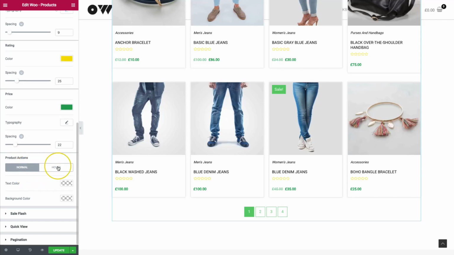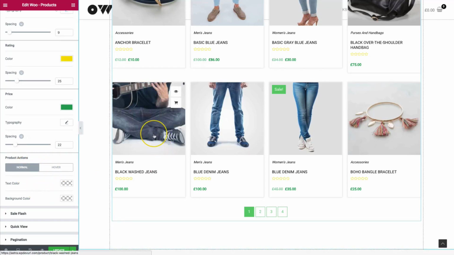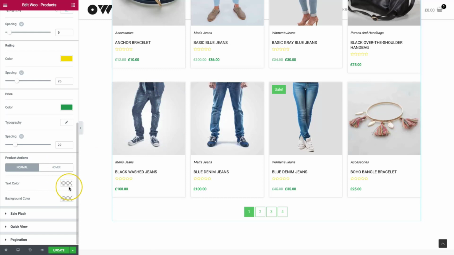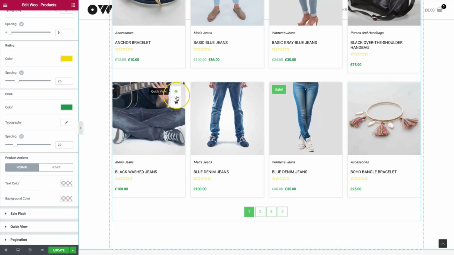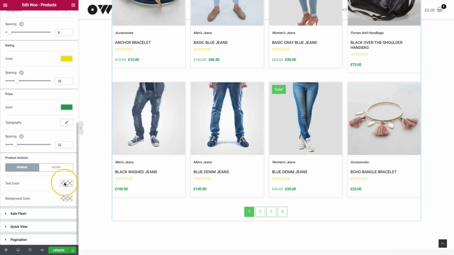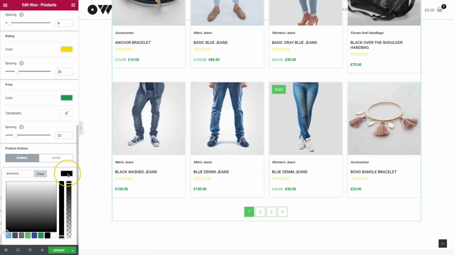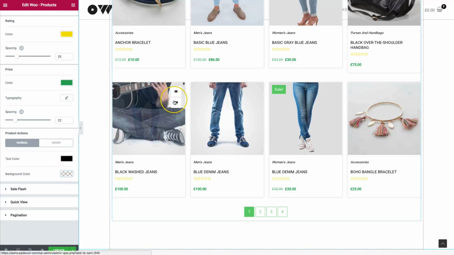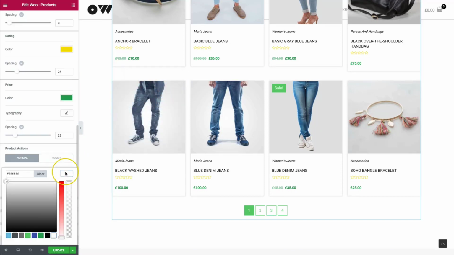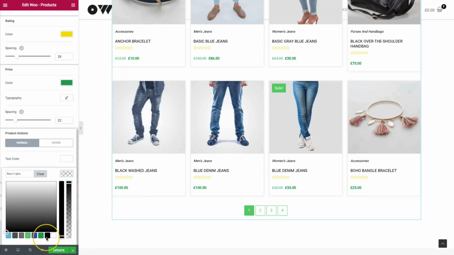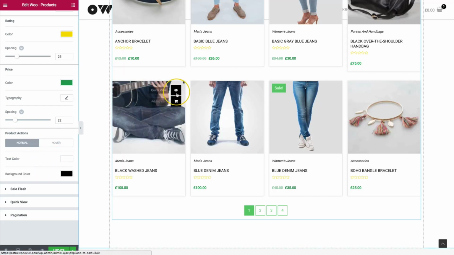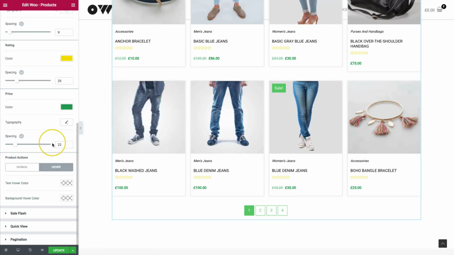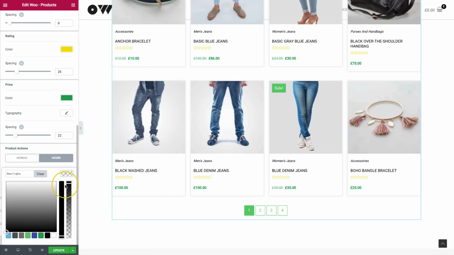Product actions. So normal and hover. For our text color, we can change that here. The actions right here are right now default to black, and when we hover, they are green. Let's change that. We want to keep it black when we're on it. And then when we hover over it, we can change the background color. If we want this to be inversed, we can do a white on black scenario. And then for hover, we can flip that so we have a black on white scenario.